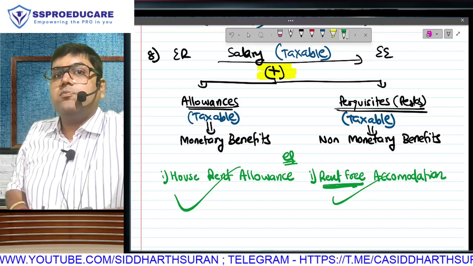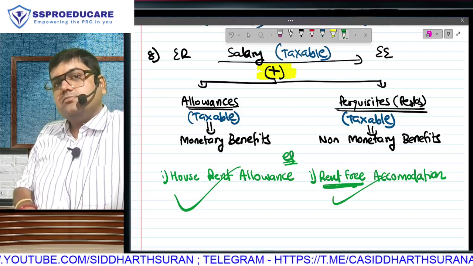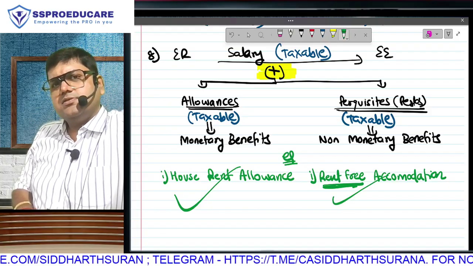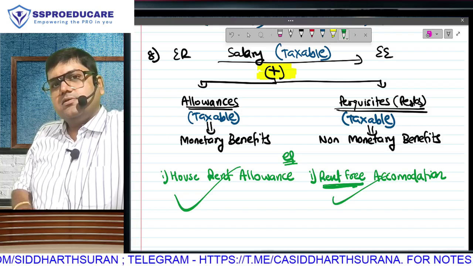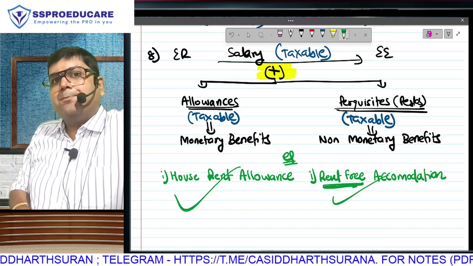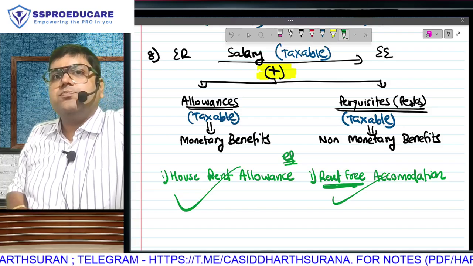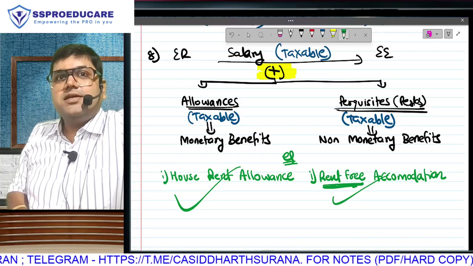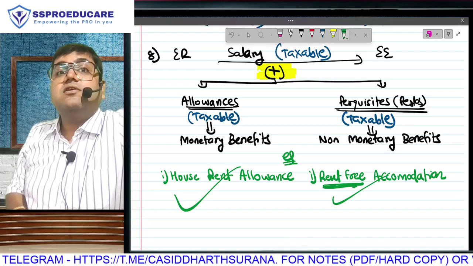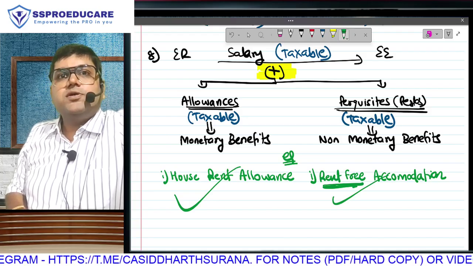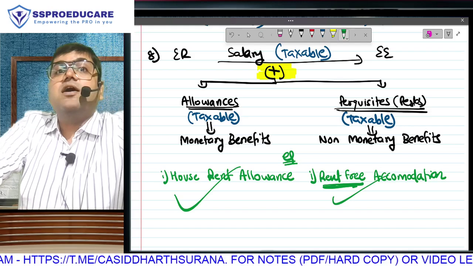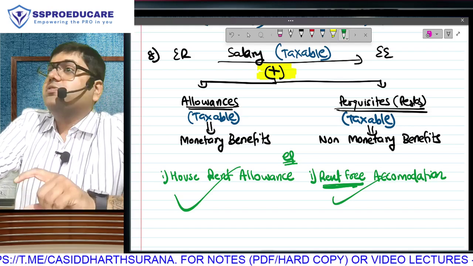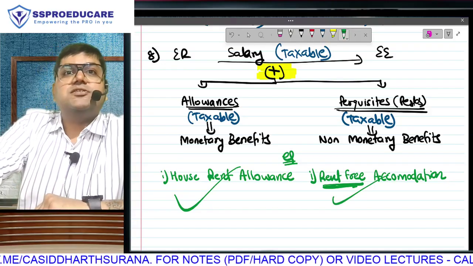Employer is using this property for his business. How do I say it confidently? He is using it for his business. Because employer is not using this property for residence. He is using it for residence of his employees. The house which you have acquired for your employees, for you it's a business asset. On this asset you will be calculating business ka depreciation.